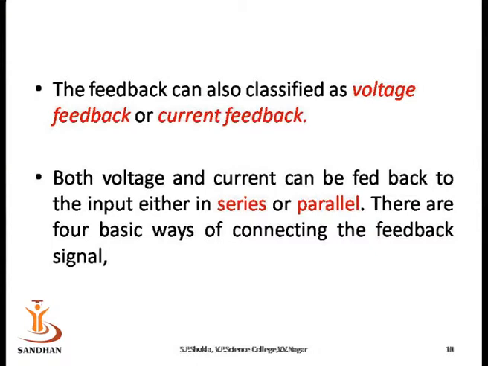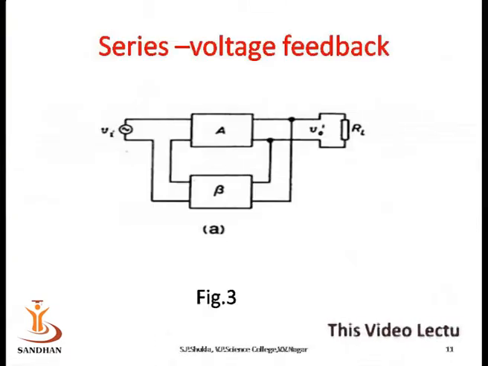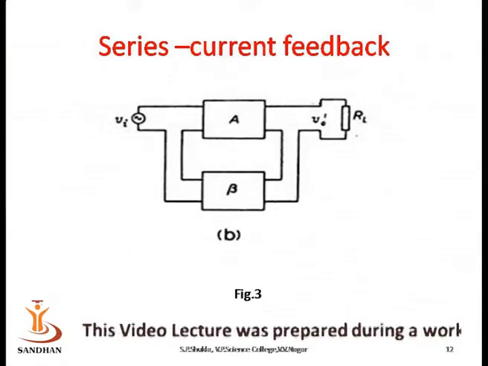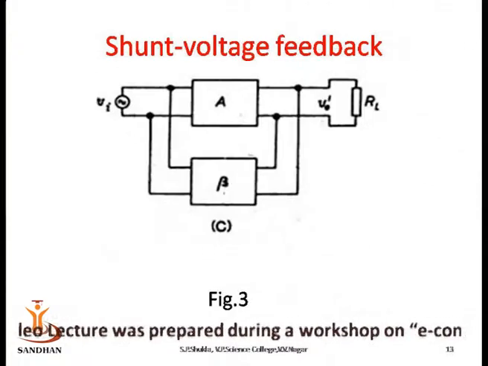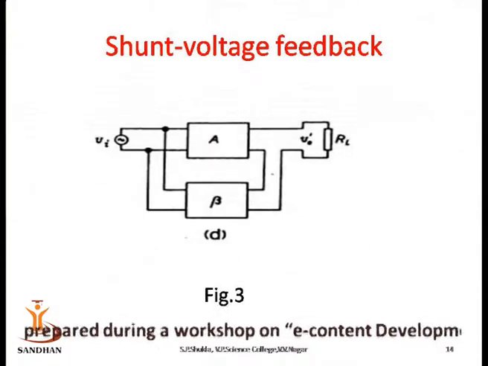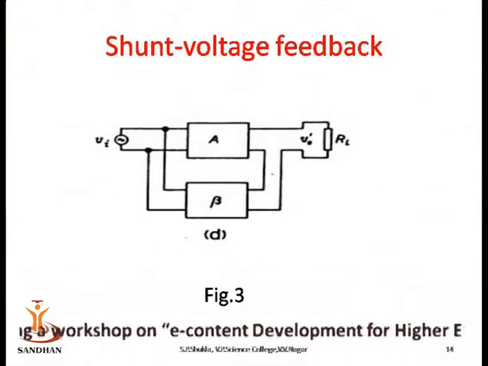The feedback can also be classified as voltage feedback or current feedback. Both voltage and current can be fed back to the input either in series or parallel. There are 4 basic ways of connecting the feedback signal: number 1 is series voltage feedback, then series current feedback, shunt voltage feedback, and shunt current feedback.